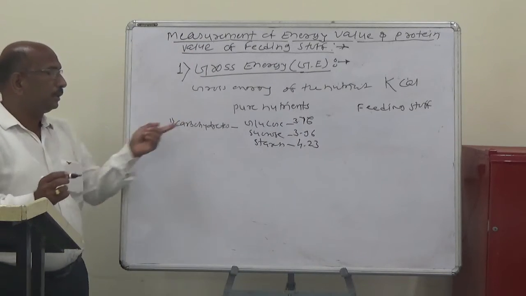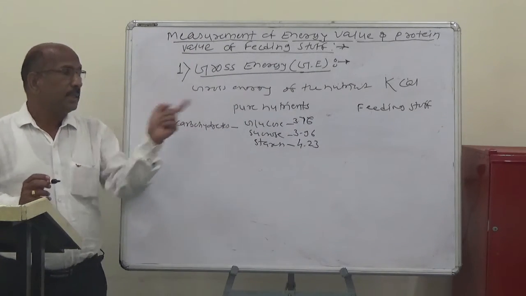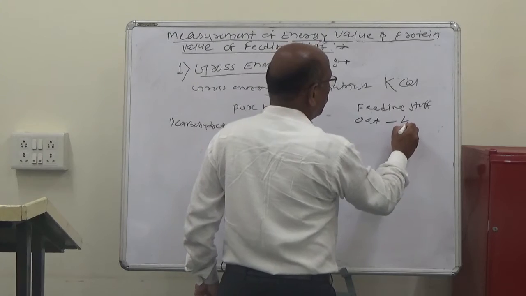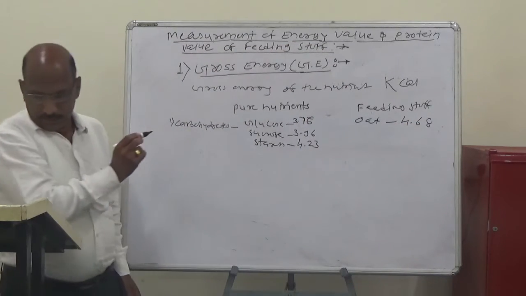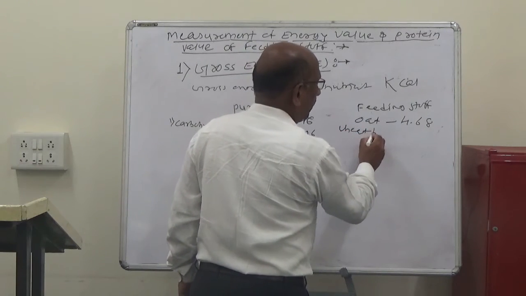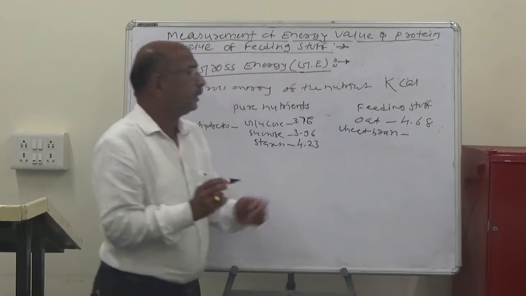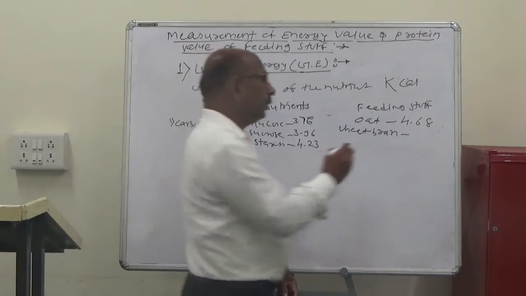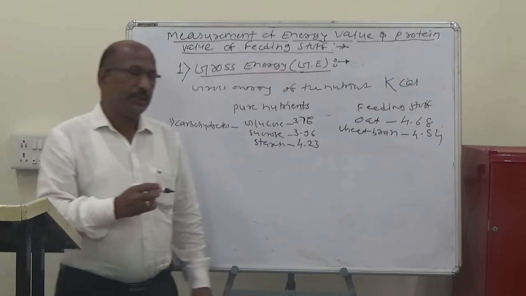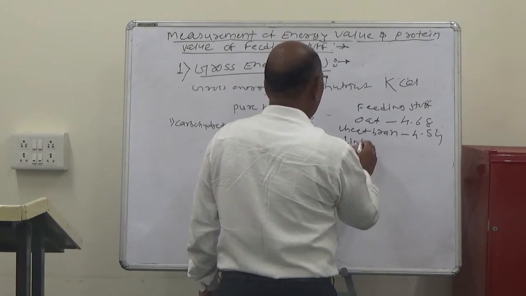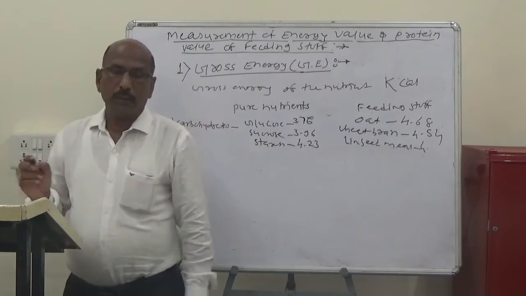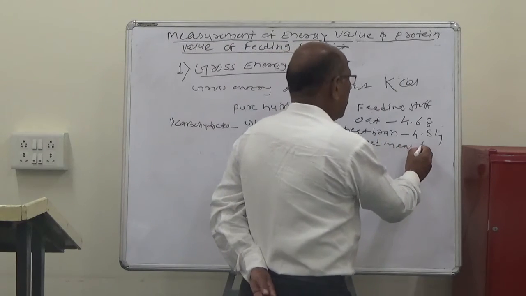So these are the pure nutrients, and in the feeding stuffs, for example, oat has 4.68. In case of wheat bran, it is 4.56, and in case of linseed meal it is about 5.12.